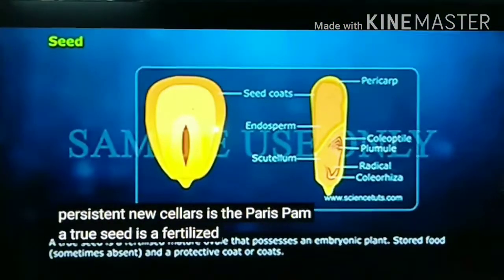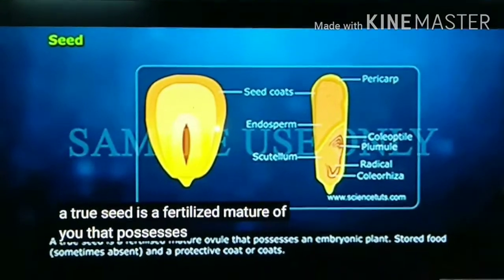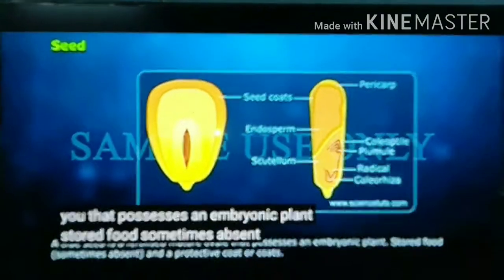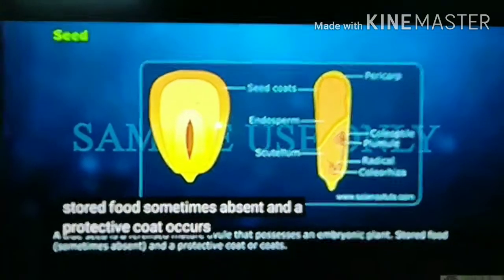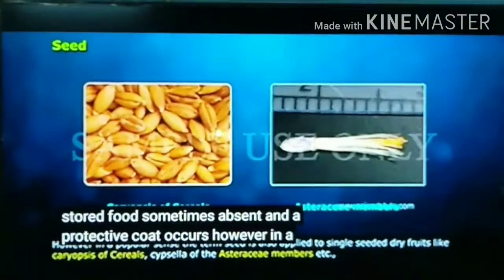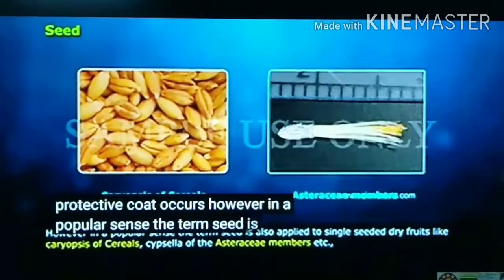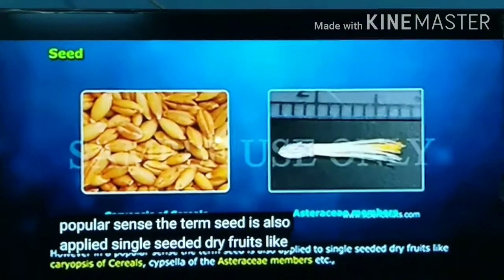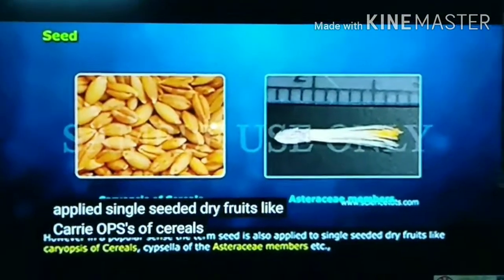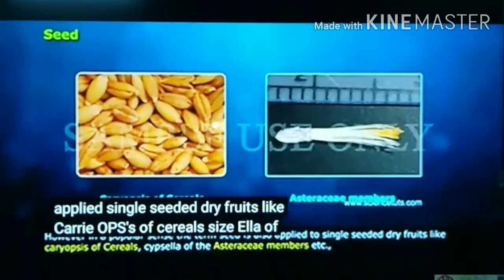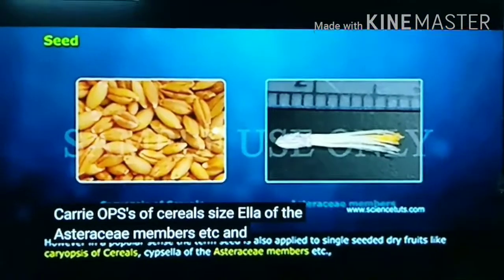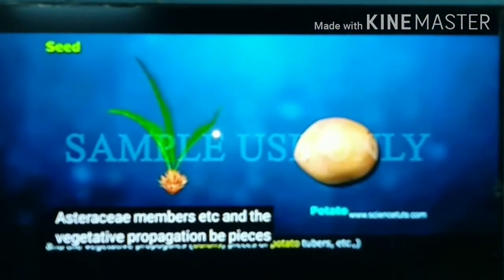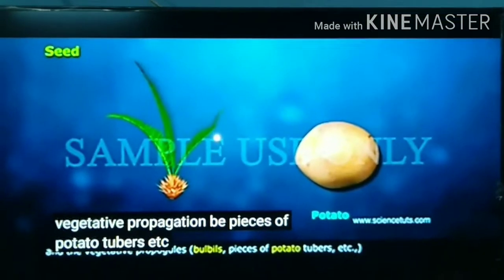A true seed is a fertilized mature ovule that possesses an embryonic plant, stored food, sometimes absent, and a protective coat or coats. However, in a popular sense, the term seed is also applied to single-seeded dry fruits like the caryopsis of cereals, the cypsela of the Asteraceae members, etc., and to vegetative propagules, bulbs, pieces of potato, tubers, etc.